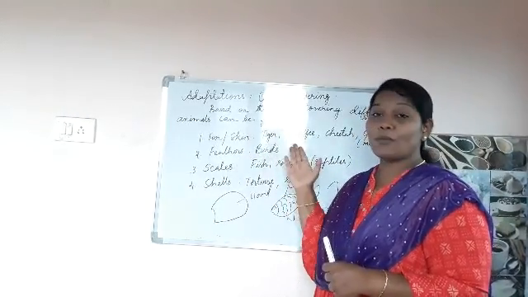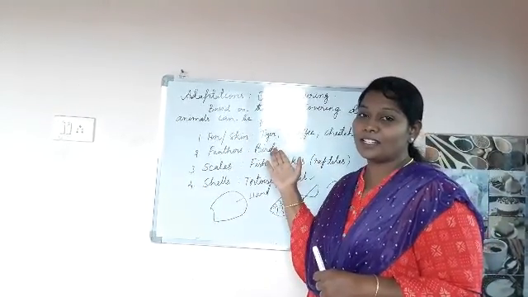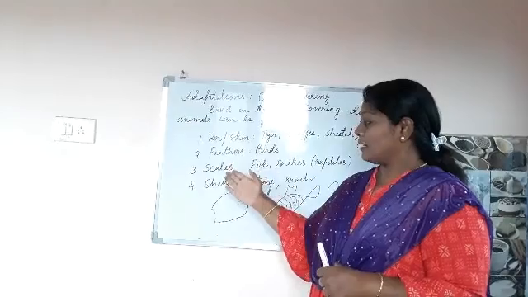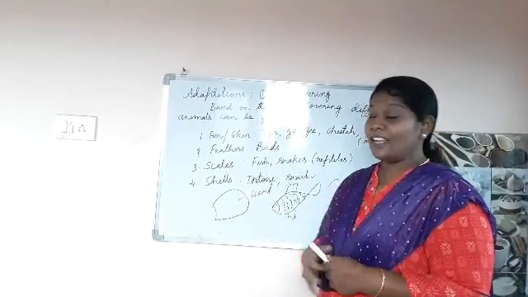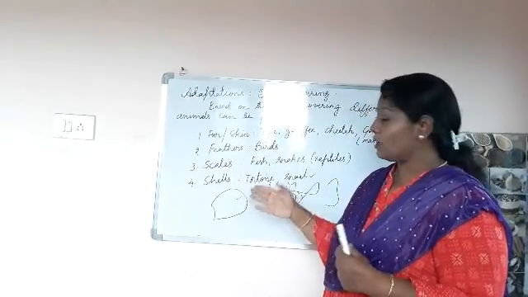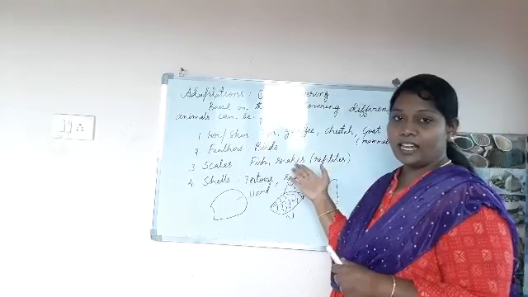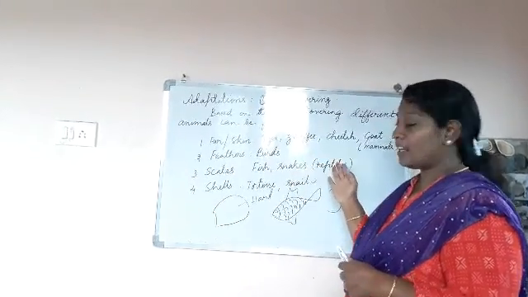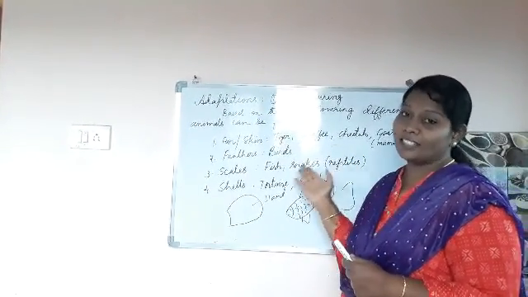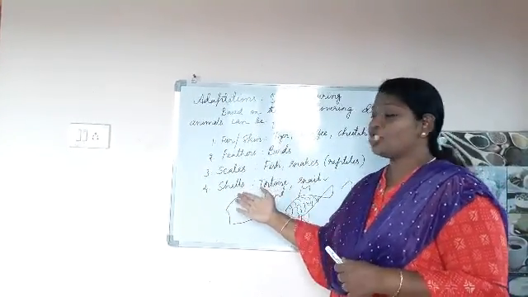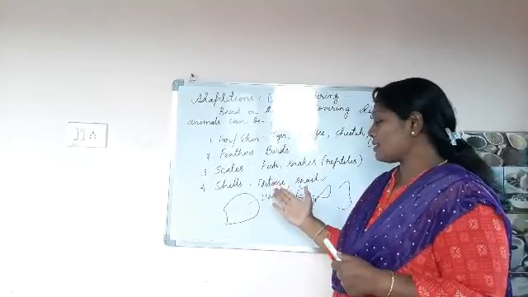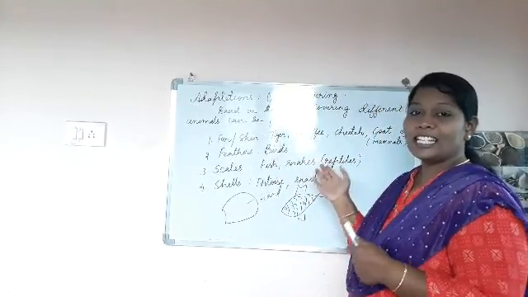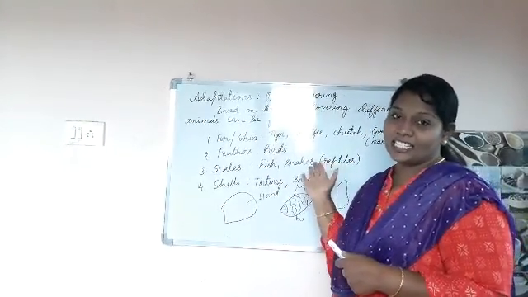The feathers are mostly seen in the birds. Okay children. Next one, the scales. The scales are observed in fish and in the snakes. And mostly the reptiles contain the scales. Shells. The shells are seen in the tortoise, snail and turtles.